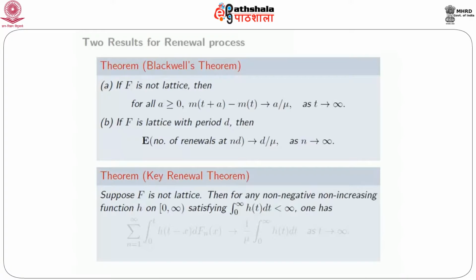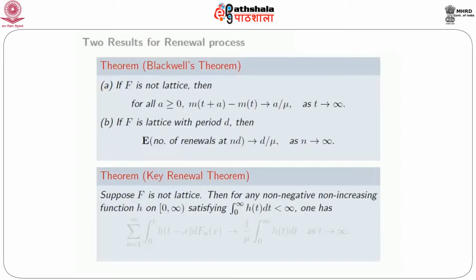So if you take an interval that does not contain any multiple of d, then the expected number of renewals in such an interval would be 0. So here you should only look at renewals happening at multiples of d, as opposed to what we consider in part A. Anyway, so this is Blackwell's theorem.